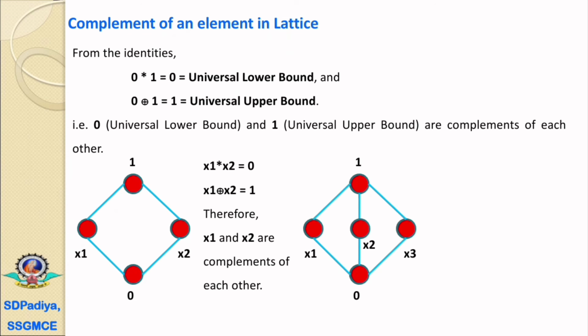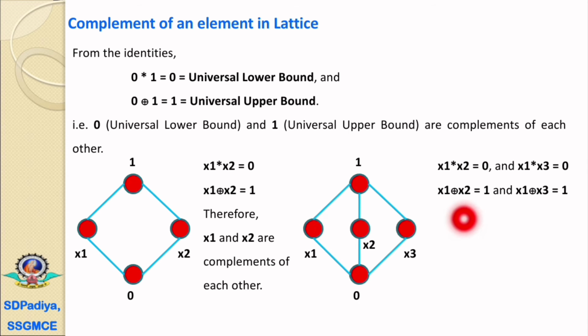Now we will discuss the second example. In this Hasse diagram we have 5 elements: 0, x1, x2, x3 and 1. Now if we find x1 meet x2, then it is nothing but the universal lower bound.